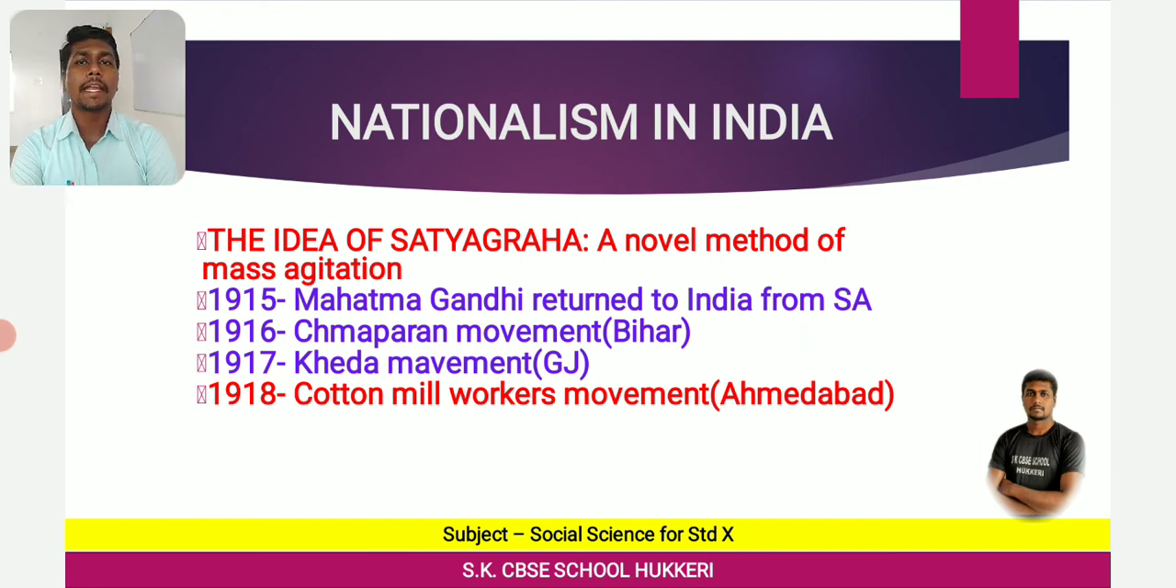After this, in 1918, the cotton mill workers movement was started in Ahmedabad, and that was also led by Mahatma Gandhiji. In 1918, Mahatma Gandhi went to Ahmedabad to organize a Satyagraha movement amongst the cotton mill workers. So these were the three important movements initially headed by Mahatma Gandhiji in India.